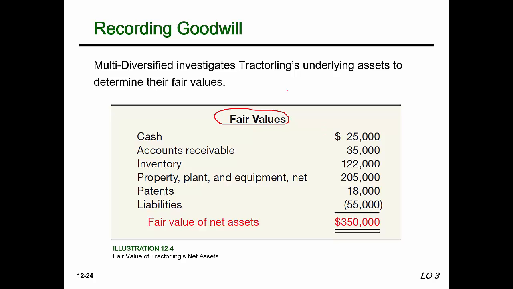Now I want to look at a couple things here. Take a look at the fair value. Again, fair value is more of a market generated measurement, more of what it would be worth in the market or what it would take to pay it off in the market. Take a look at the fair value for cash, accounts receivable, and liabilities. These are 25, 35, and 55.